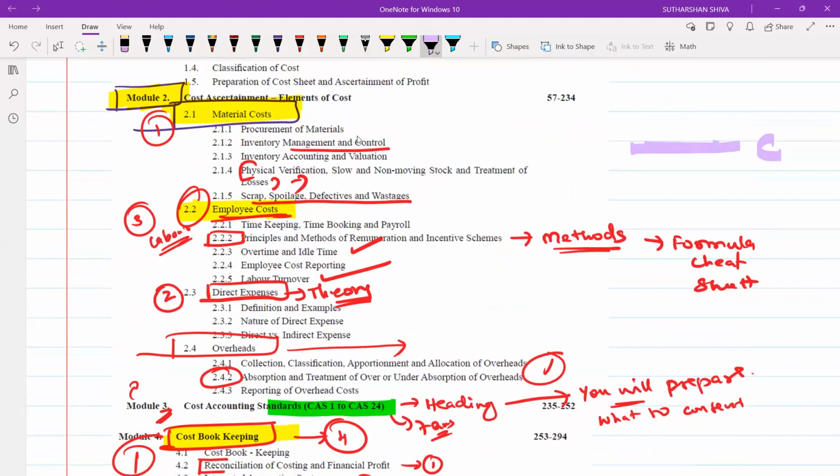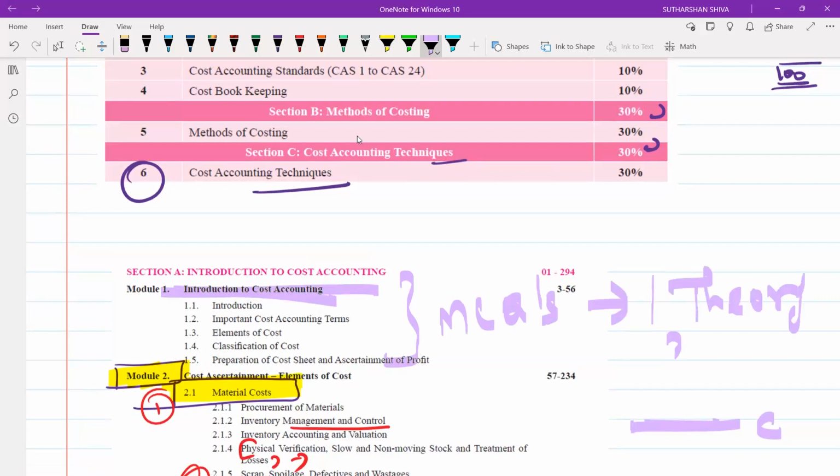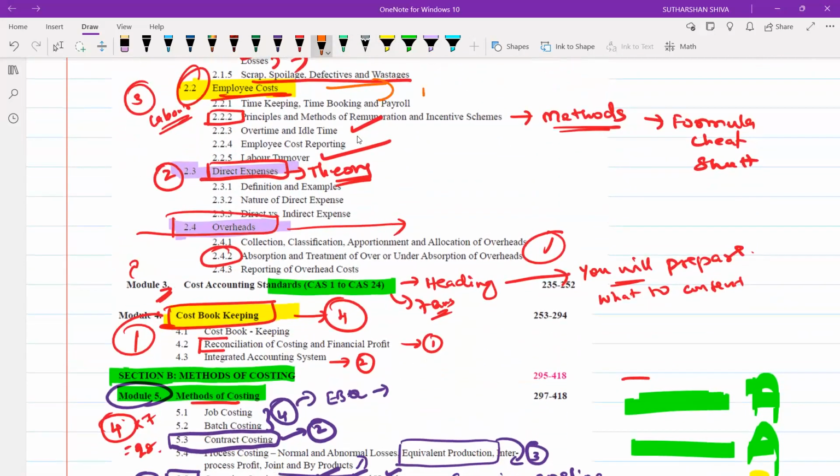Violet should be your C category: direct expenses, overheads, then introduction to costing. It will be based on MCQs, and one theory question for 8 marks, or it can even be 4 marks, 2 theory questions also. And one more thing, MCQs can be tested in employee costing,